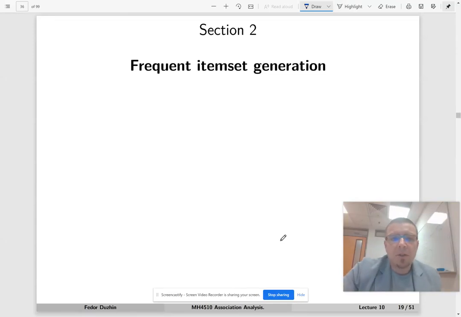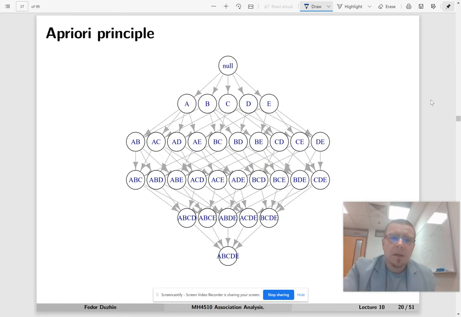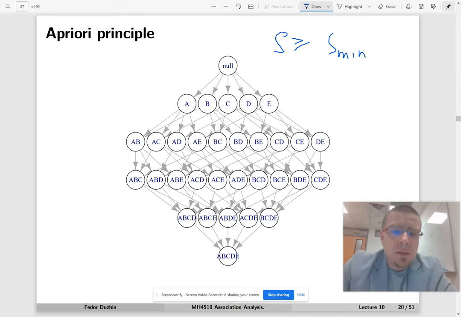All right, now we are going to talk about frequent item set generation. Basically, if I'm given some threshold for support, some S min, I'm going to look for all item sets whose support is bigger than or equal to this threshold. And the first thing to do here is to introduce the so-called a priori principle.